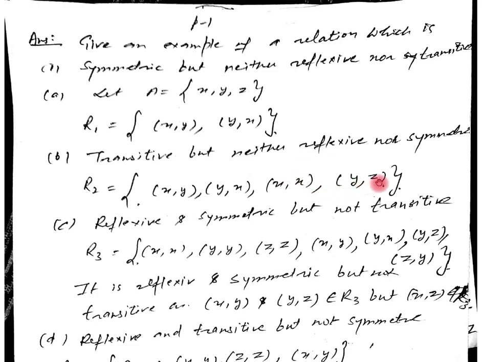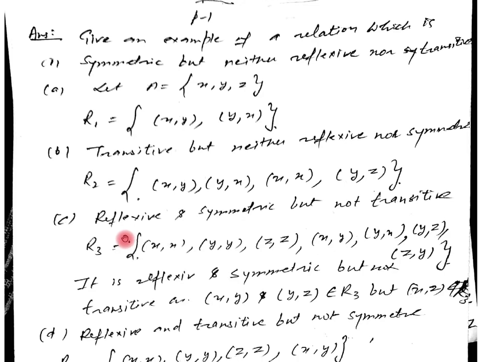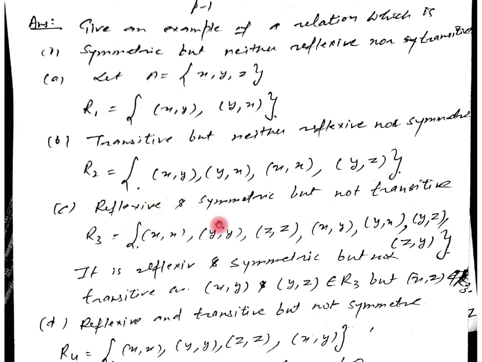If yz is there but zy is not there, it is neither reflexive nor symmetric. And third, we have to tell the relation that is reflexive and symmetric but not transitive.